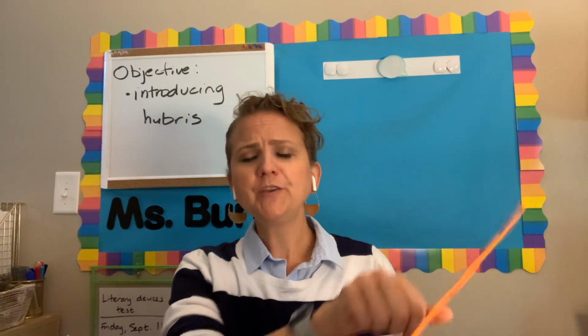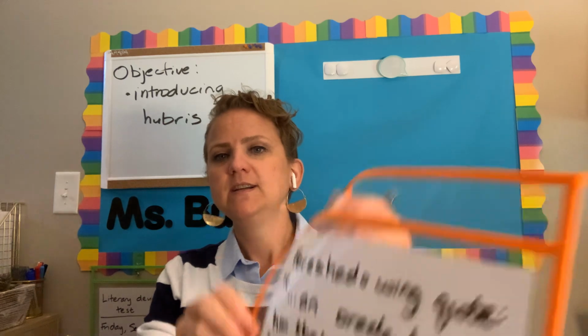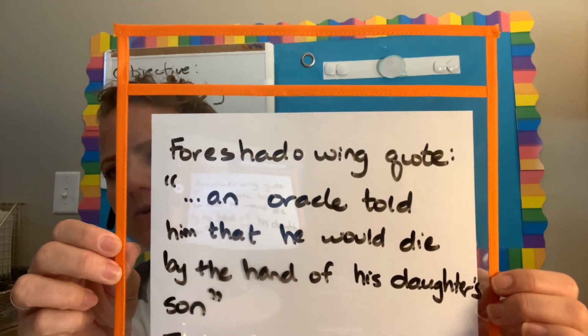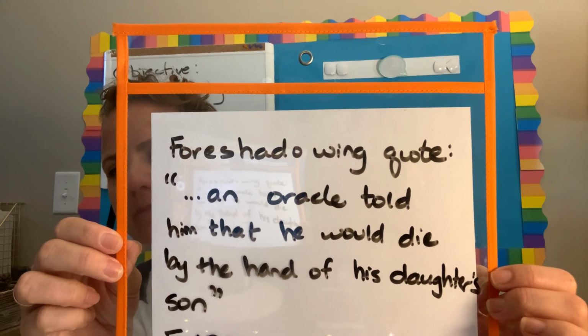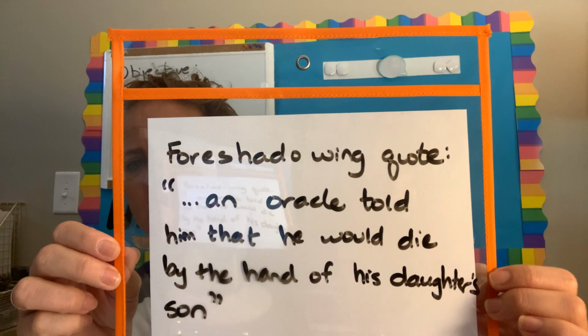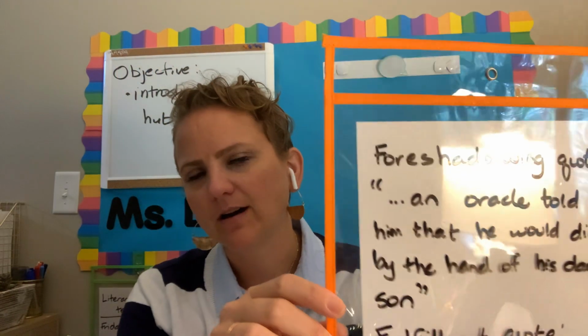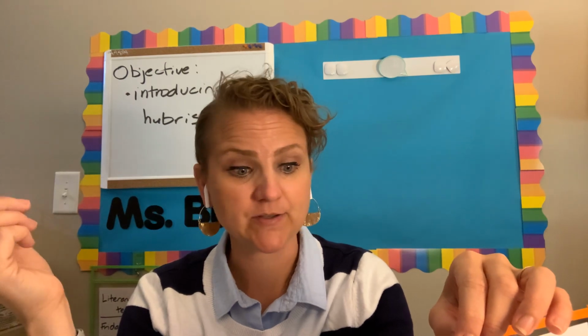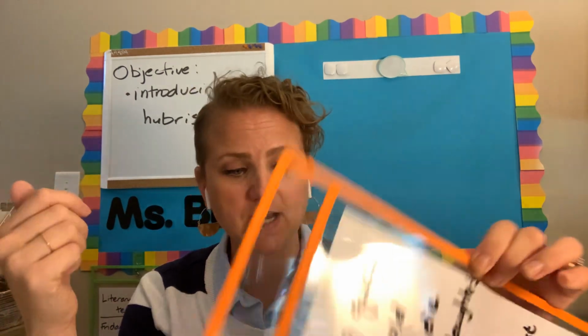So your foreshadowing quote. We should have had this quote here, which says, "An oracle told him that he would die by the hand of his daughter's son." Right? This is our hint from the author, and really also our hint from the oracle of something that will happen later in the story. So this is kind of like a prophecy, which we talked about.